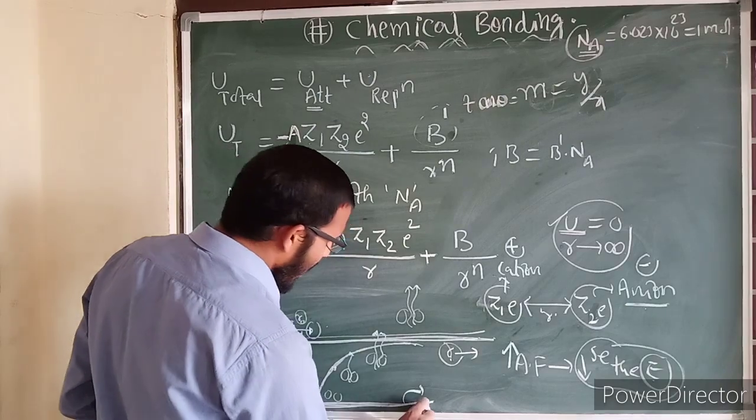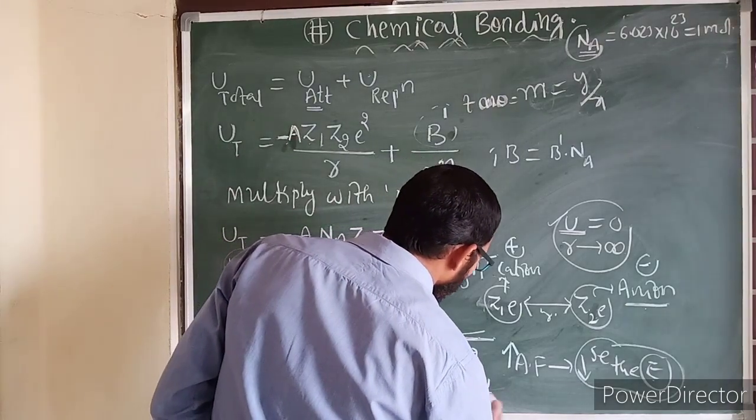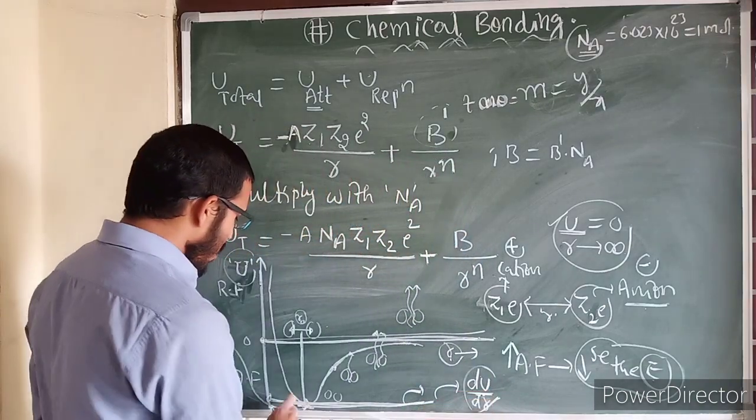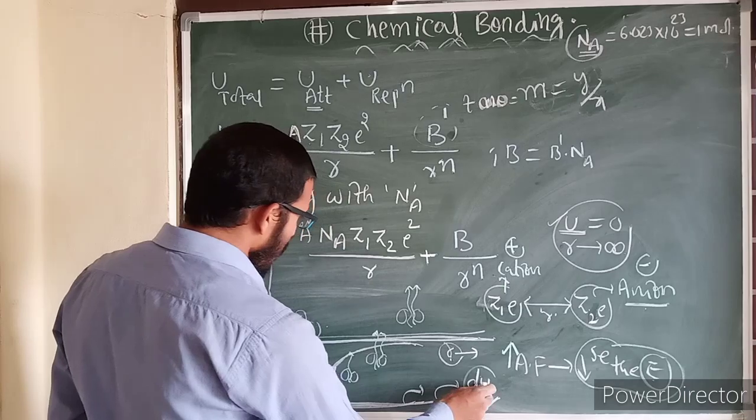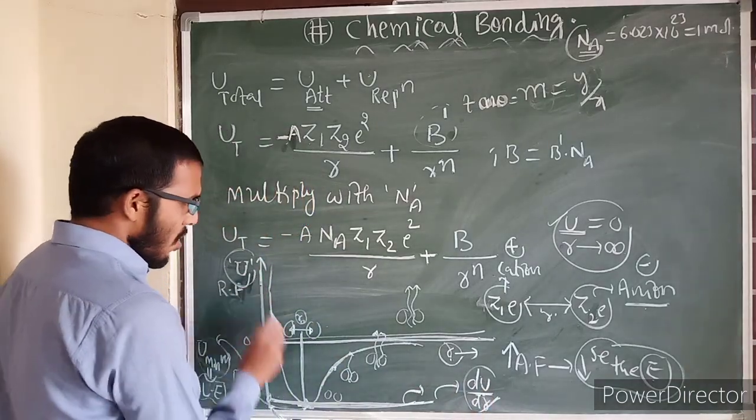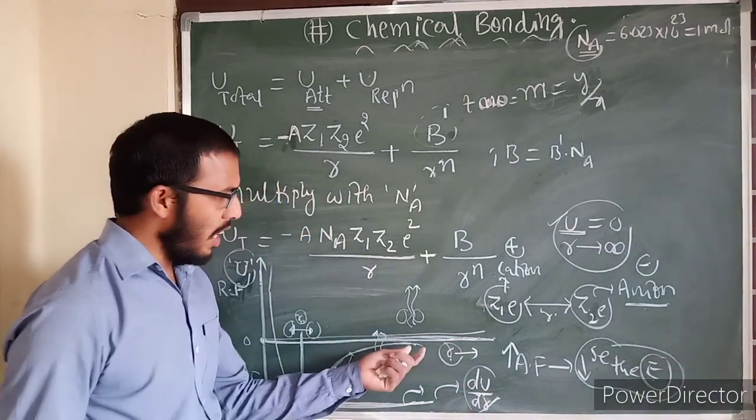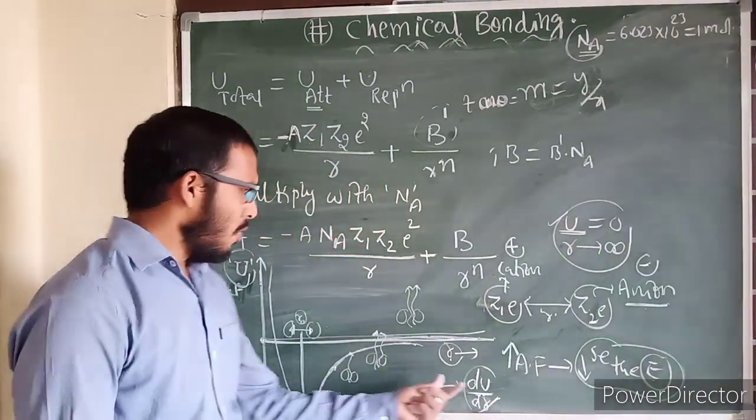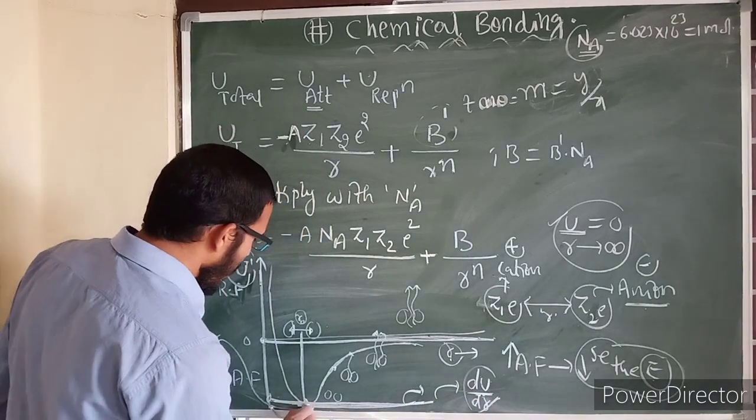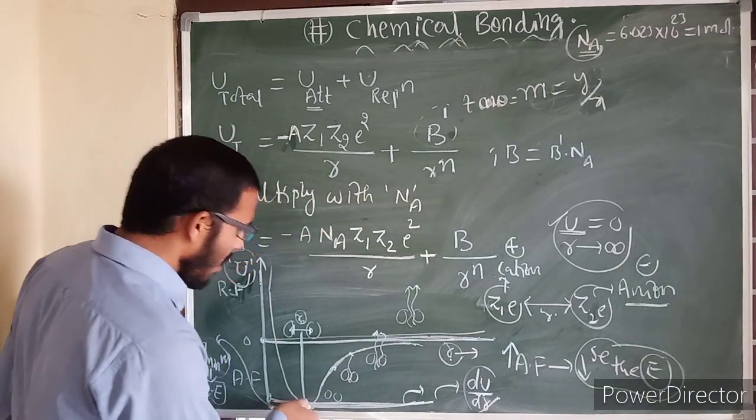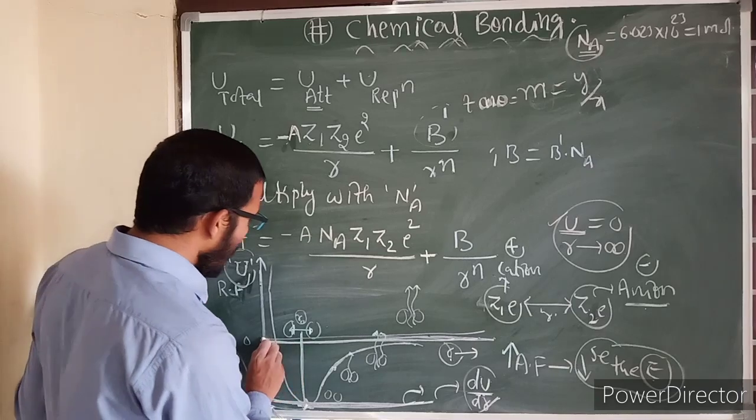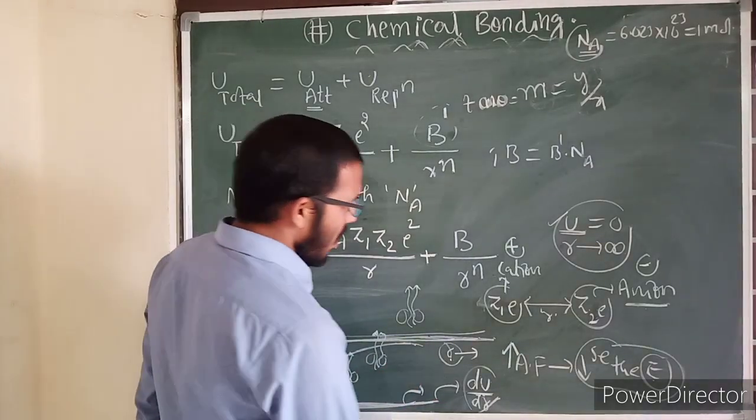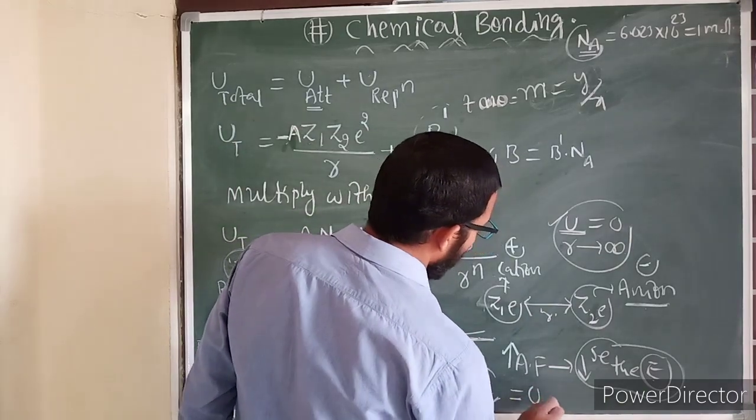But this tangent gives du by dr, which is called the slope. Du means y here, and r is nothing but the inter-ionic distance. So du by dr is the slope, the tangent slope we are defining. Since the x-axis slope is 0, the line parallel to the x-axis also has slope 0. Therefore du by dr is equal to 0.